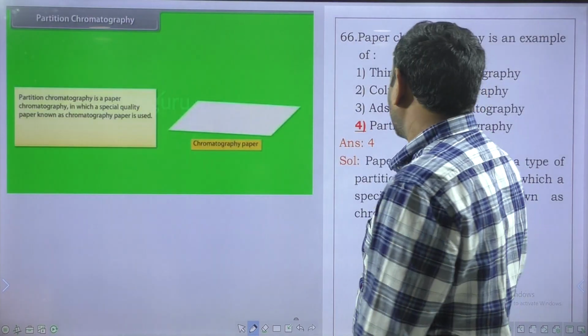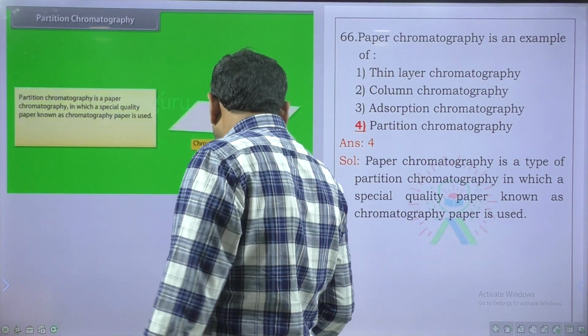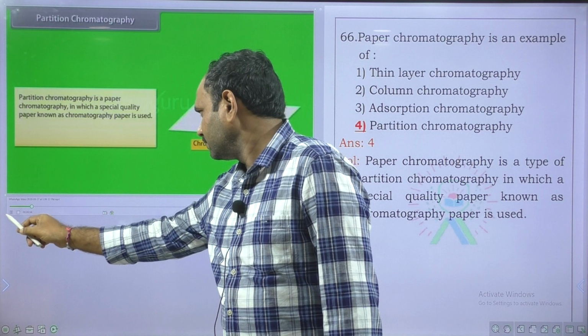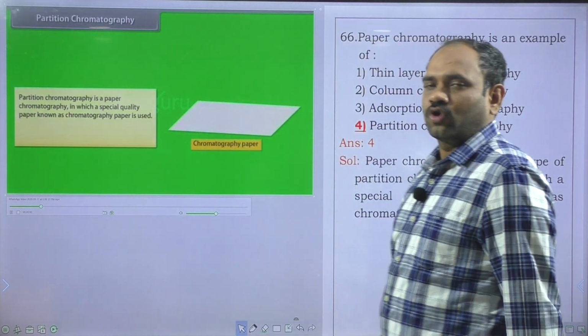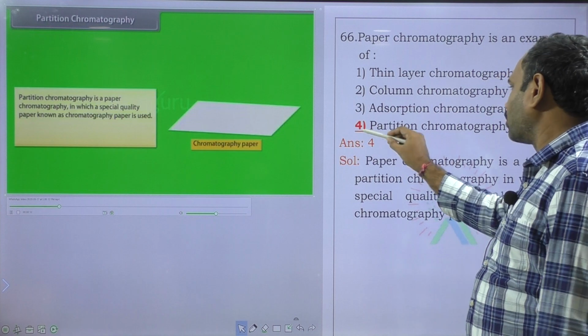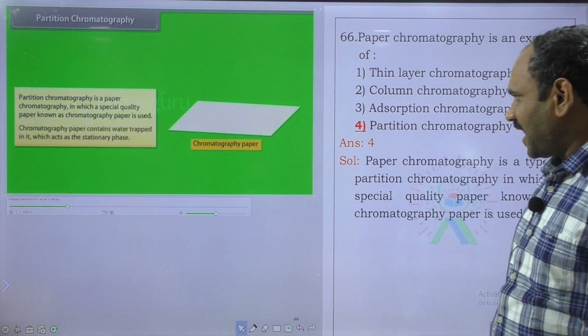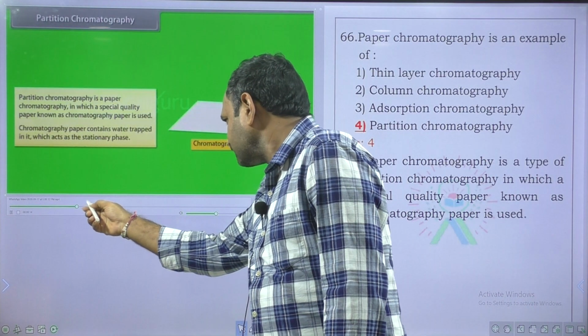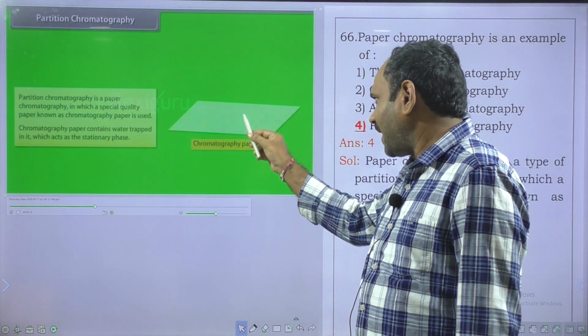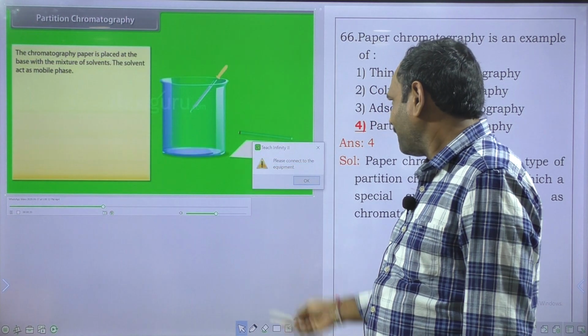paper chromatography is also an example for partition chromatography. Now in this paper chromatography, there is a chromatography paper.